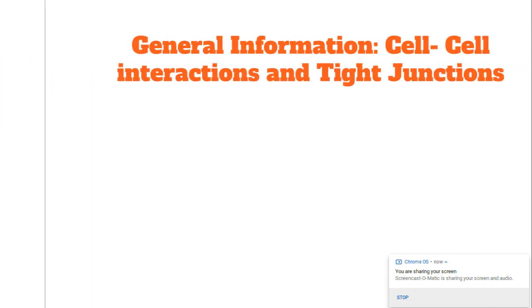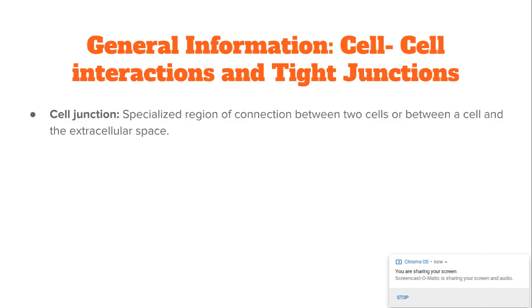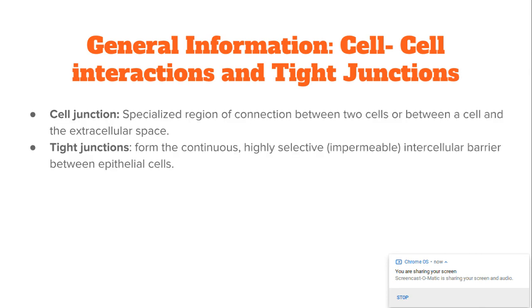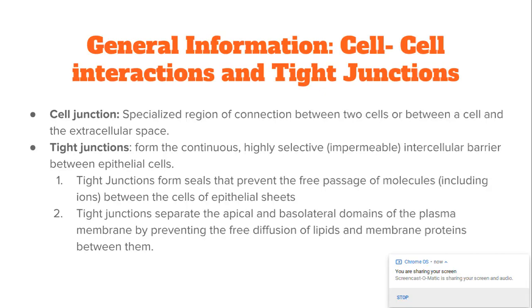Cell junctions are a specialized region of connections between two cells or between a cell and extracellular space. These interactions between the cells are critical to the development and function of multicellular organisms. Tight junctions are cell junctions that form the continuous intercellular barrier between epithelial cells. Tight junctions play two roles in allowing epithelia to fulfill barrier functions between fluid compartments.